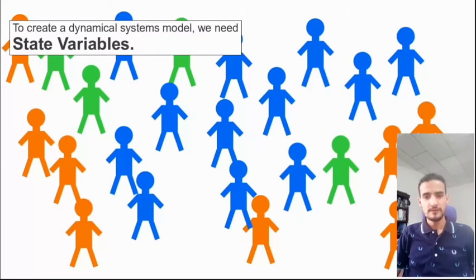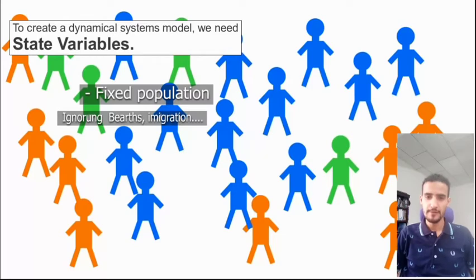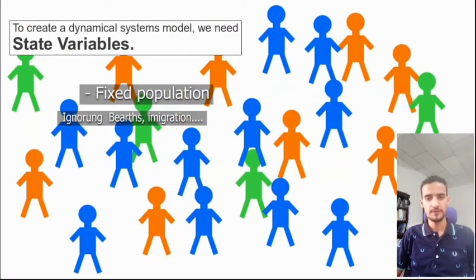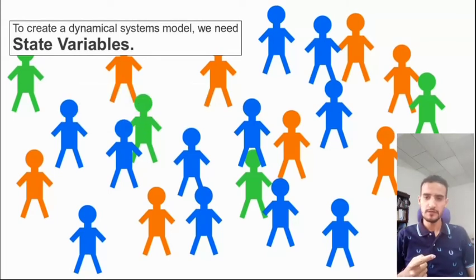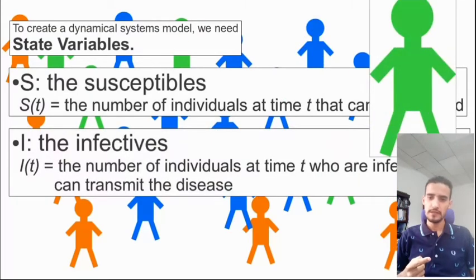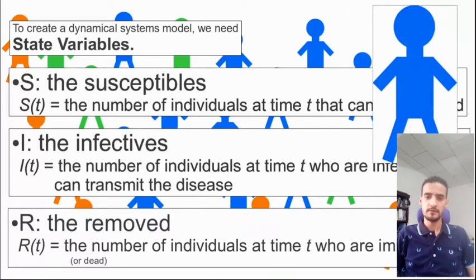In our study, we have a certain population with a fixed number. That means we are ignoring birth, immigration and so on. This population is categorized into three groups. The first group is the susceptibles, or healthy people who are not yet affected by the virus. The second group is the infectives, who are already affected by the virus, carrying it, and can spread it. The third and last group is the removed, or released, people due to death or recovering from the virus.